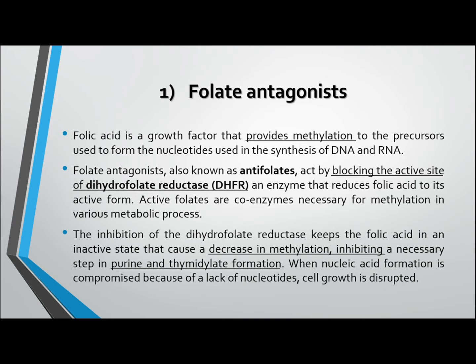Antifolates block the active site of the enzyme dihydrofolate reductase, which reduces folic acid to its active form. A decrease in active folates causes less methylation of precursors, which causes inhibition of nucleotide synthesis.